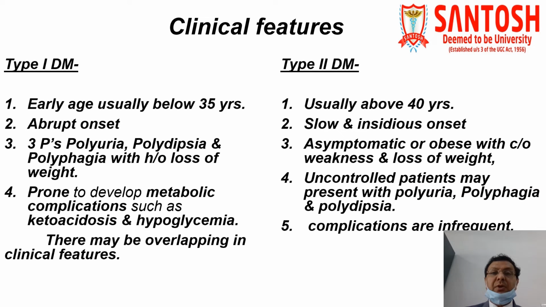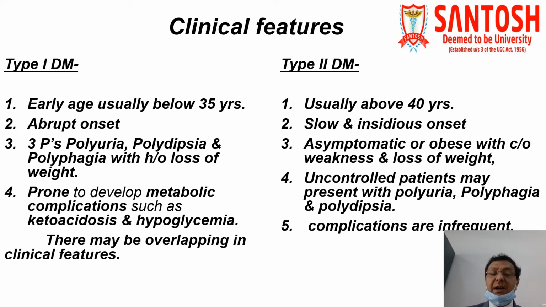Now, a few words about clinical features. Clinical features usually tell us whether it is type 1 diabetes mellitus or type 2 diabetes mellitus, although there may be overlapping in the clinical features. So sometimes we cannot say just by seeing the patient whether it is type 1 or type 2. But again, I'm telling you, certain clues are there, certain clinical features which are very significant and ultimately tell us about the type of diabetes mellitus.